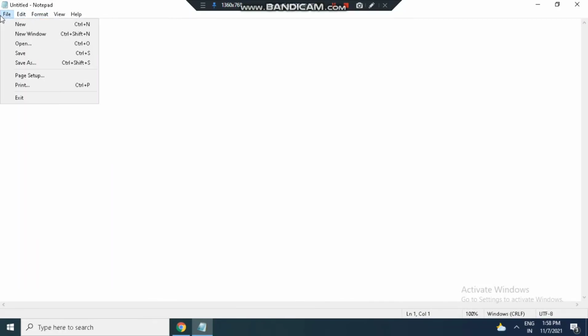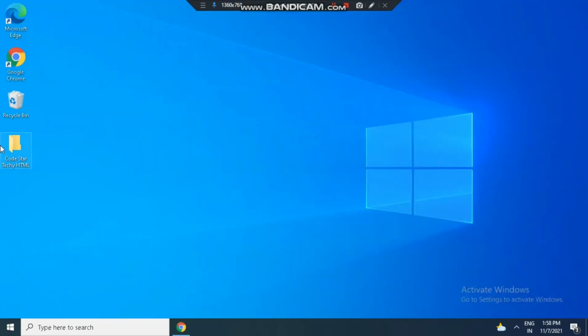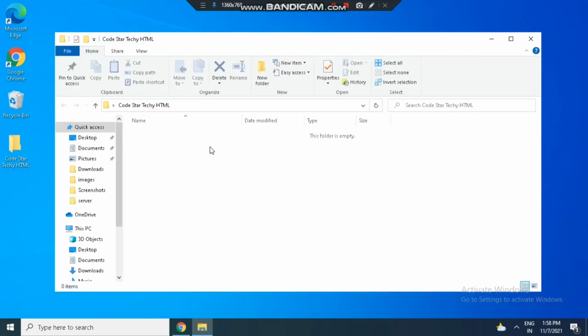But remember that the spelling and syntax of the tag should be correct. Uppercase and lowercase do not matter, but spelling and syntax should be okay.